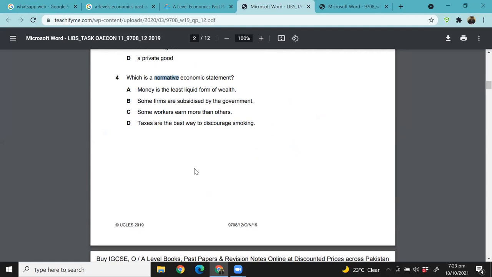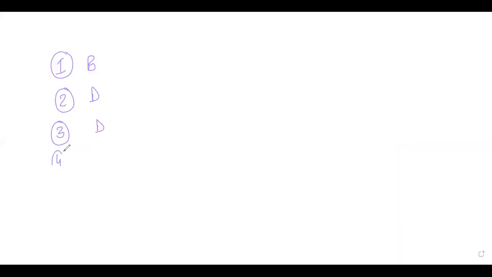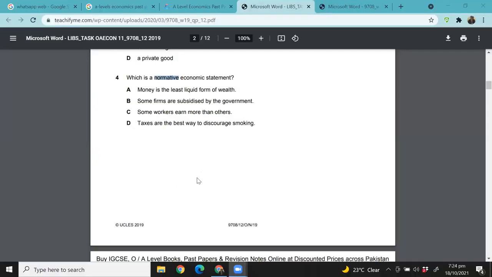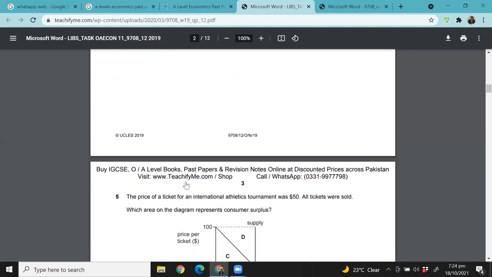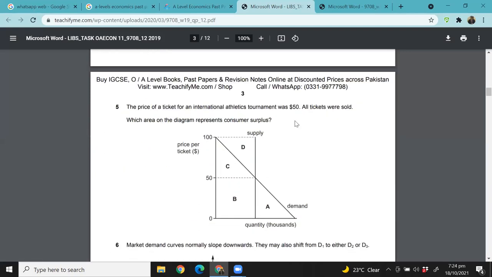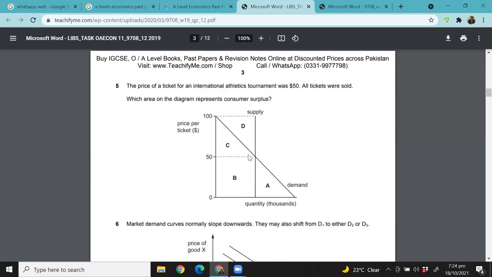So what do you think? Out of these 4, which statement is an opinion? Okay, so D, exactly, right? The best way. So think about this. The easiest way to identify whether it's an opinion or not is to look at the wording that they're using, the best way, right? So when it says the best way, then you can tell that it's an opinion, right?